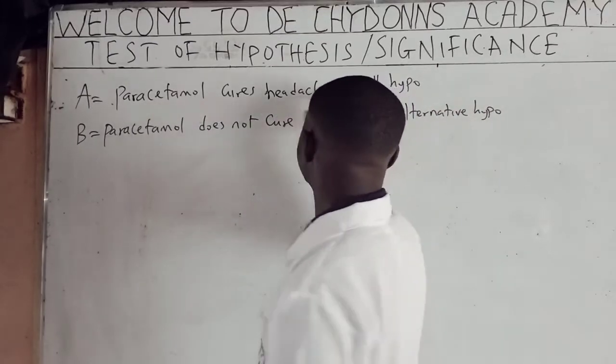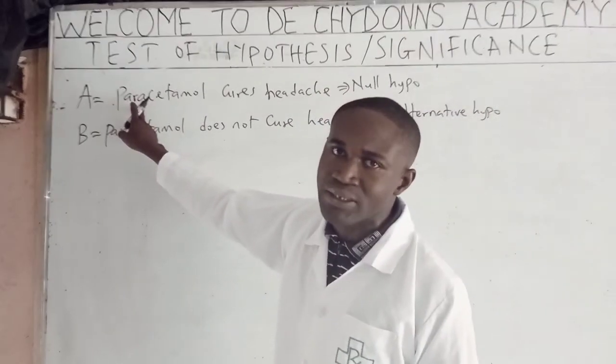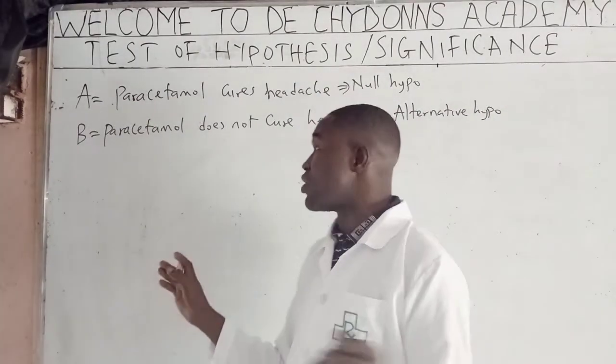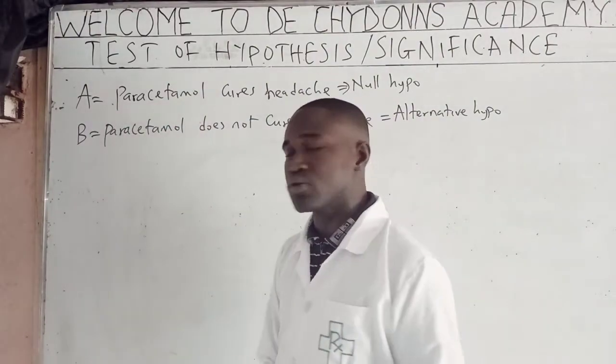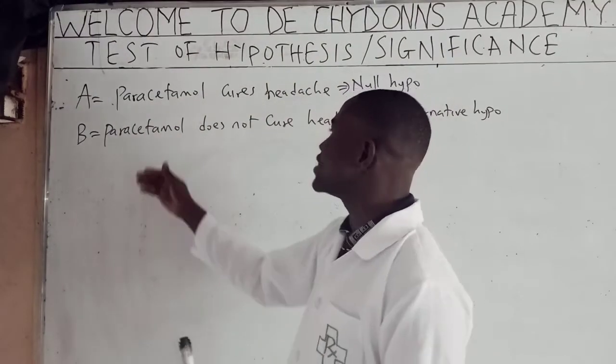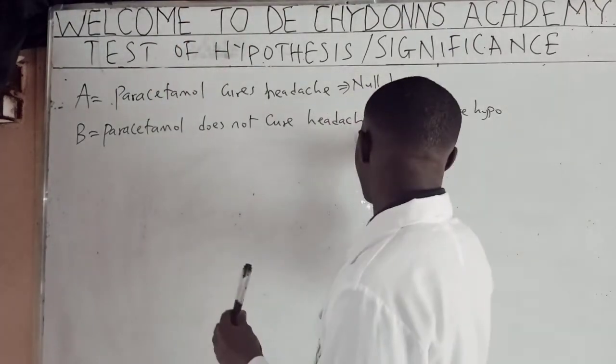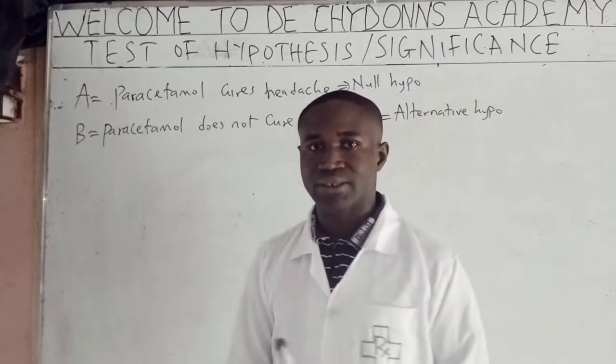Why do we call it null hypothesis? It's because it is the first claim or assumption made. We have not confirmed that, so we cannot say you are correct or you are wrong. Then why do we call this alternative hypothesis? It's because it is a second claim made which contradicts the first claim. We call it alternative hypothesis.